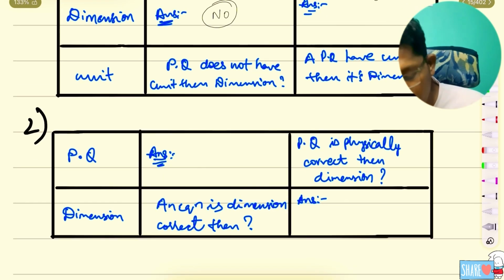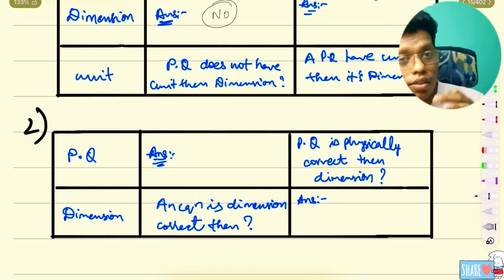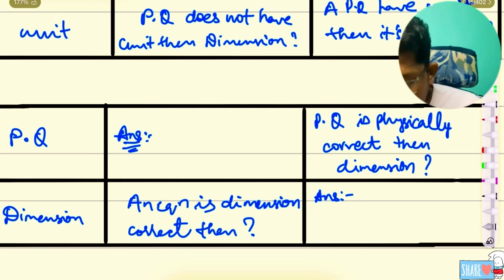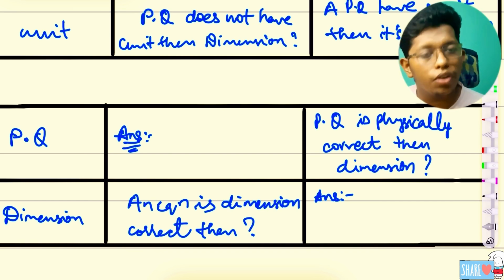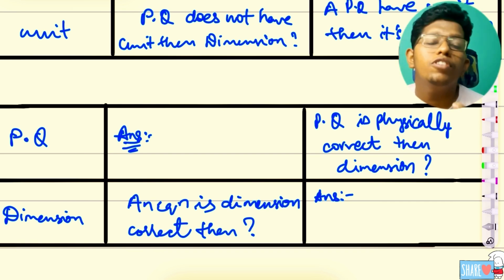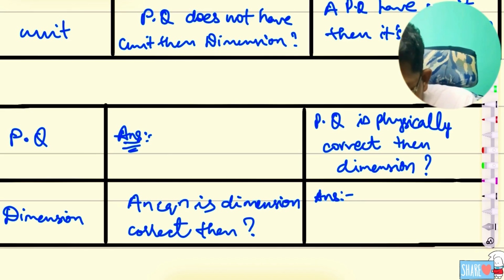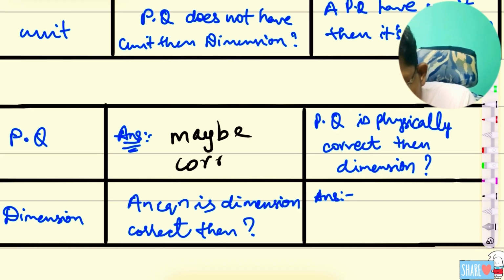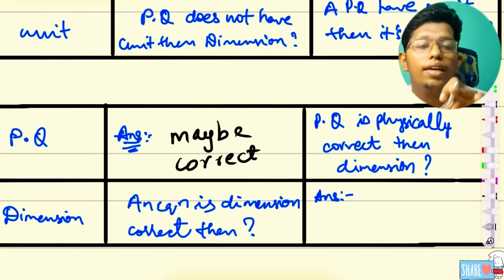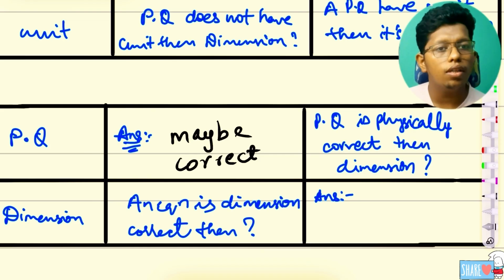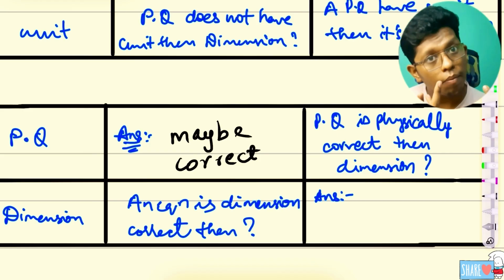So next we are going to do, as I said before, compare the third and second floor now. That is, in the dimension I wrote that an equation is dimensionally correct. Dimension is perfect, but then about physical quantity, if they ask me, I will say it may be correct. So how are we saying exactly? As I already said, the second floor is there, but I can't say definitely the third floor should be there. There may be a third floor, and there may not be, right?